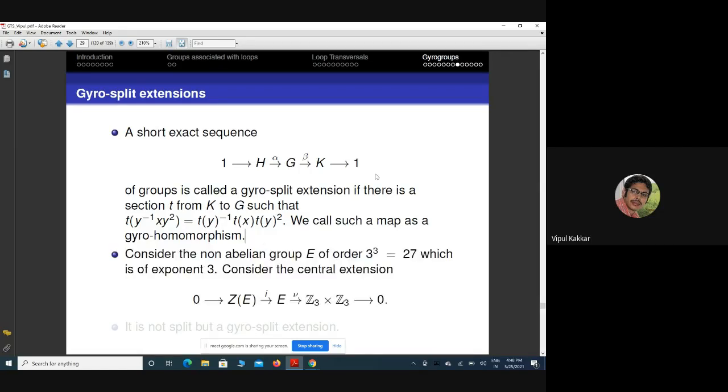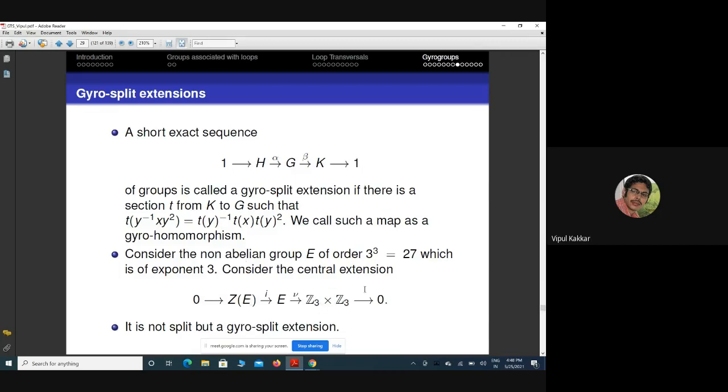So what is the first example? The first example is this. If we take the group of order 27 and of exponent 3, and consider this central extension, one can observe that there is a section from Z3 cross Z3 to E. This extension cannot be split, but it is a gyro split extension.